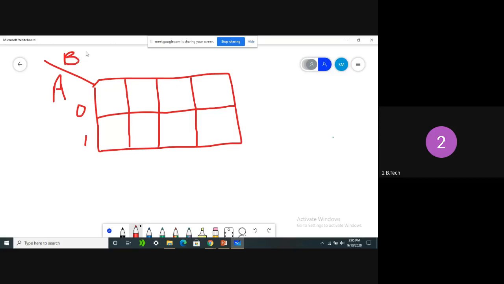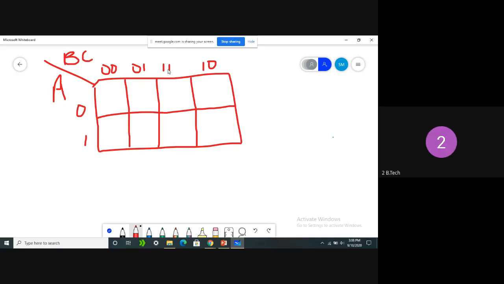B, C. What are the B C combinations? B will be 0 and C will be 0. B will be 0 and C will be 1. Then 1, 1, and here it is 1, 0. So this is the K-map for 3 variables. Clear, all of you?